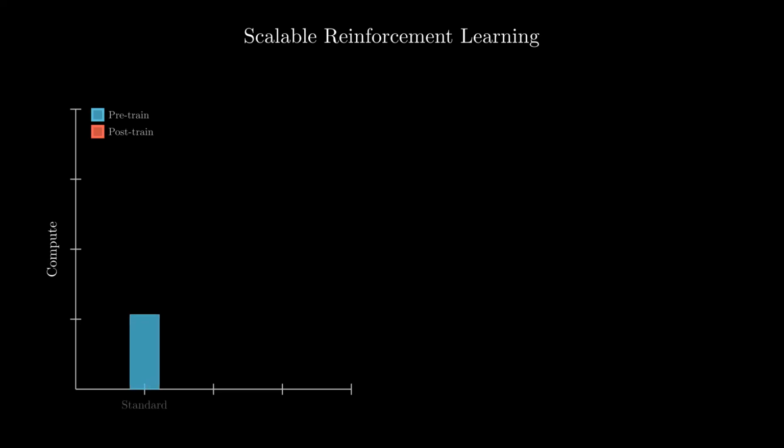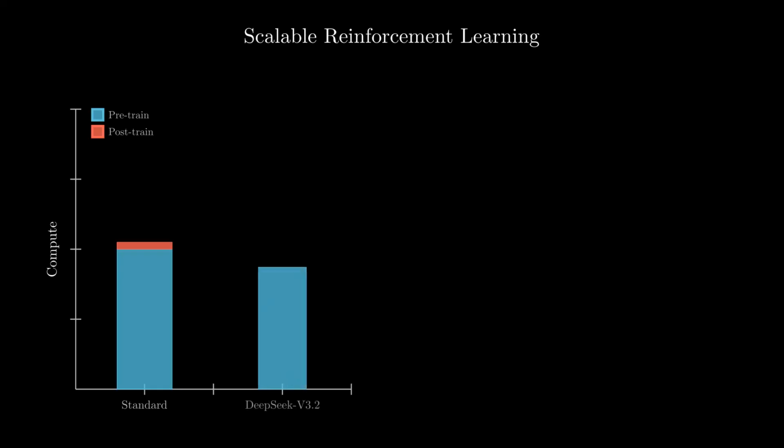Building on the efficiency of the sparse attention architecture, we arrive at the second major breakthrough: scalable reinforcement learning. To understand this, let's look at how open models typically allocate their computational resources. In the standard paradigm, the vast majority of compute is spent here, on pre-training, learning the raw knowledge. Post-training, where the model refines its behavior, usually gets just a tiny fraction of that budget. It's like reading the textbook, but skipping the practice problems.